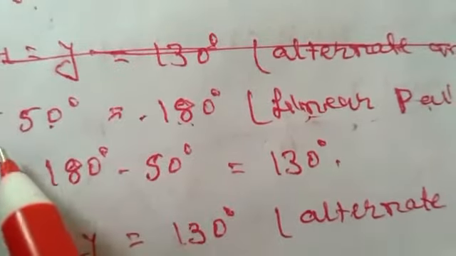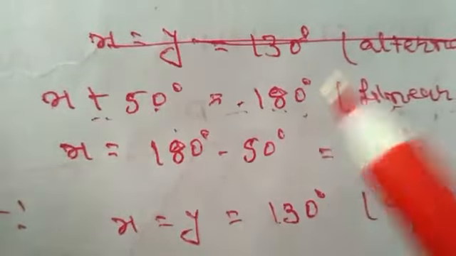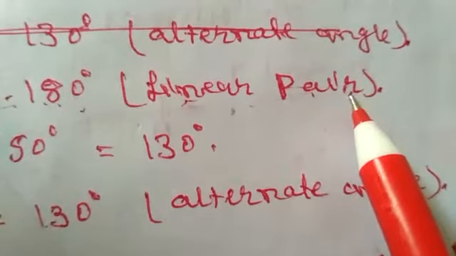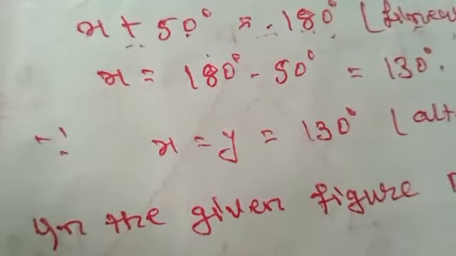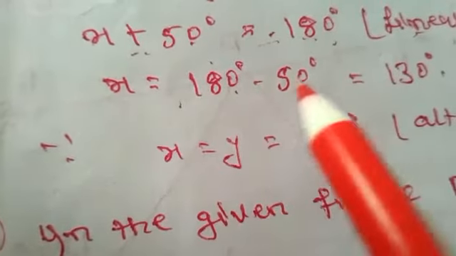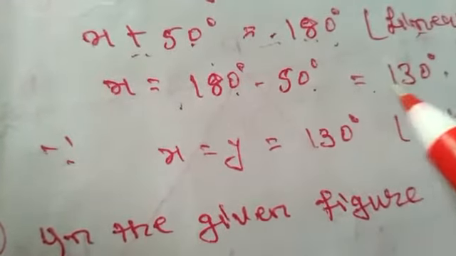So we have applied here x plus 50 degrees equals 180 degrees due to linear pair of angles. And from solving it, we can have x equals 180 minus 50, that is equal to 130 degrees.